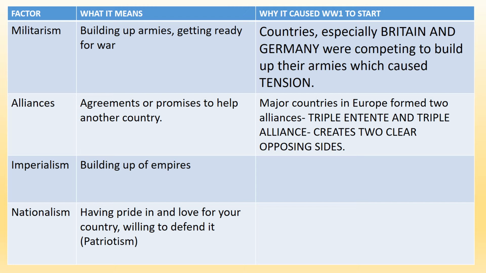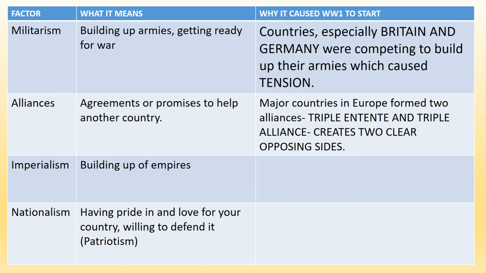Okay, so the next factor we had there was alliances. So why do alliances lead to World War I? Well, you might have something slightly different based on what we've just gone over, but major countries in Europe formed two alliances. So you had the Triple Entente and the Triple Alliance, and this creates two clear opposing sides, two alliances ready to fight against each other. So this is another reason why World War I starts.